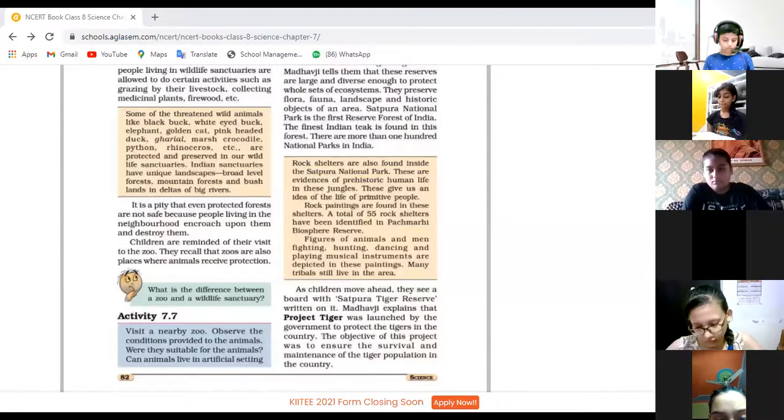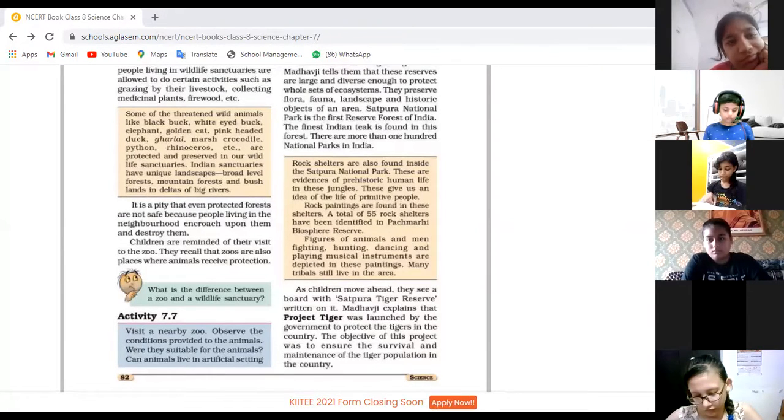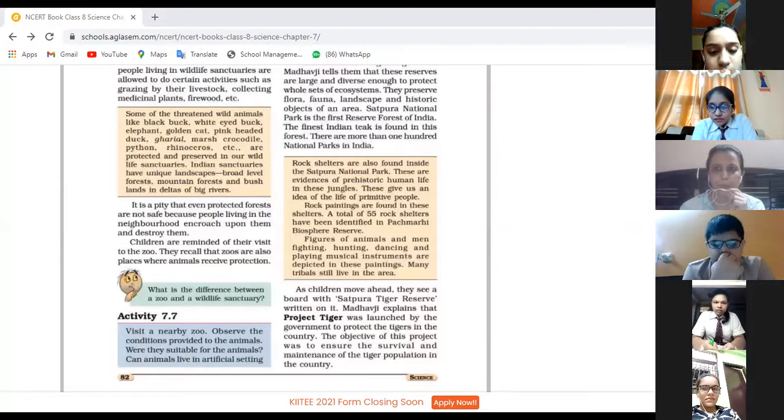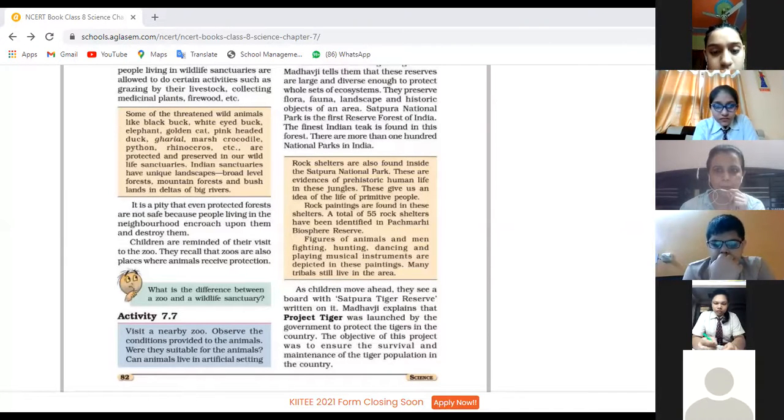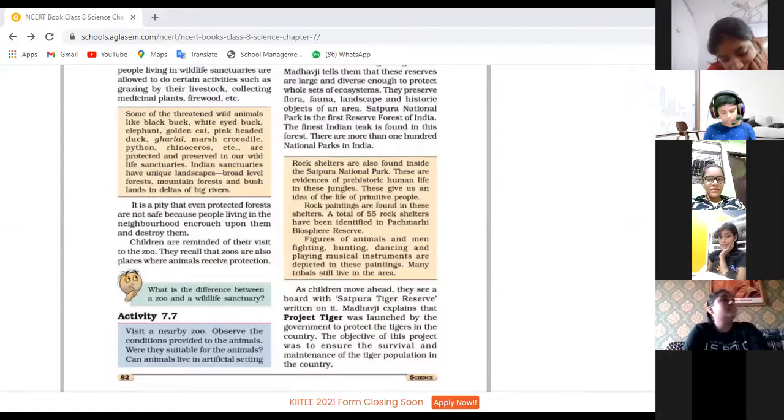And Ansh Tomar, this is the difference between the two of them. Ansh Tomar, give the difference between the zoo and wildlife sanctuary. What's the difference? In wildlife sanctuary, they can go wherever they want, and in the zoo, animals are kept in cages. So what about the protection? Is the protection given in two of them? Ma'am, can I? Yes. Okay. Yes, you can, Ananya Kahara.